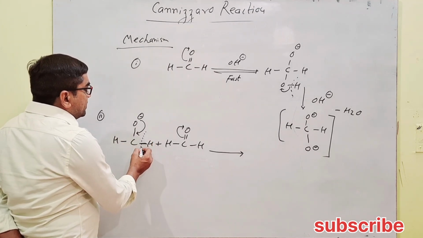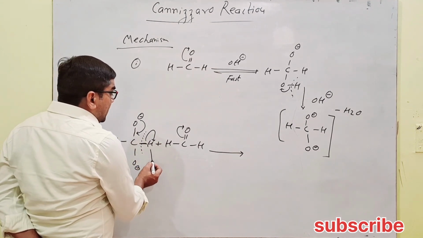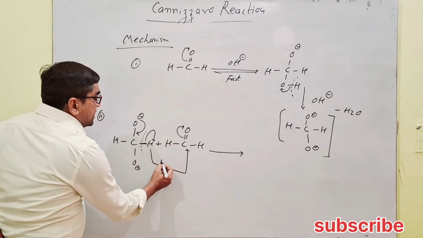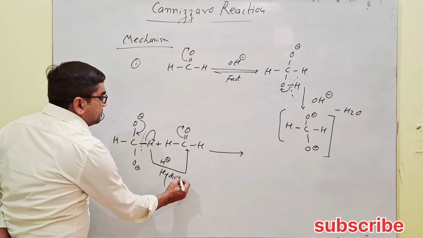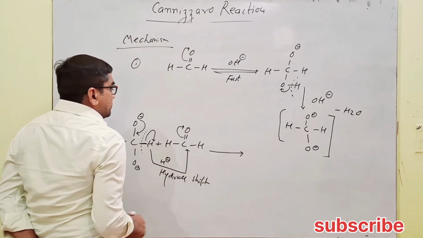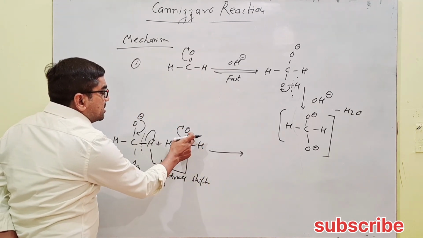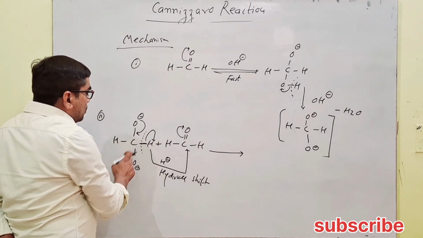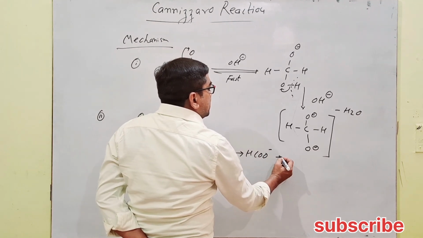Now breaking of this bond takes place, electrons are taken by hydrogen, and this hydride comes and attaches to this carbon. This H minus comes here, that's why it's called hydride shift, due to which it becomes negative. Here the negative oxygen becomes CH3 single bond O negative, and the other becomes HCOO minus. So HCOO minus